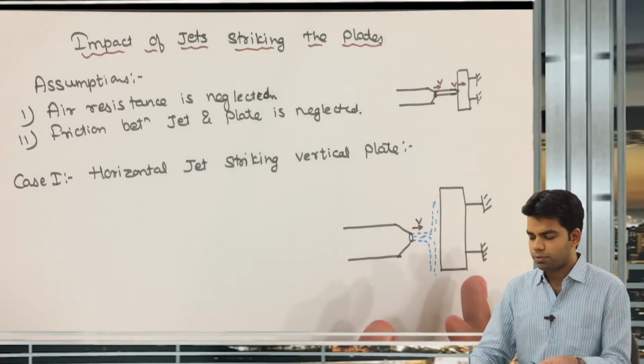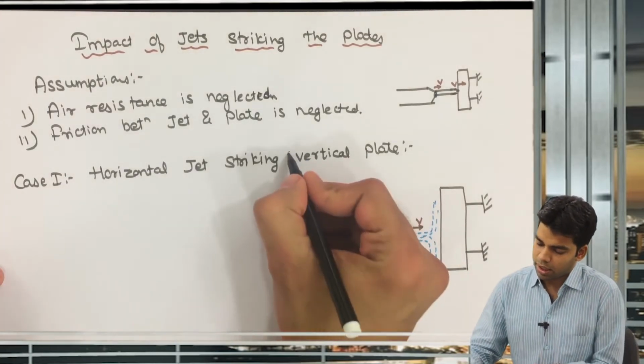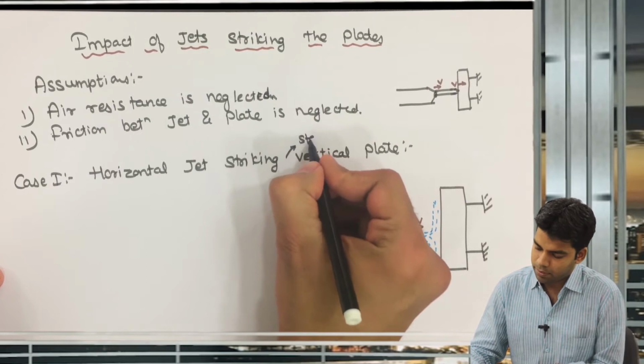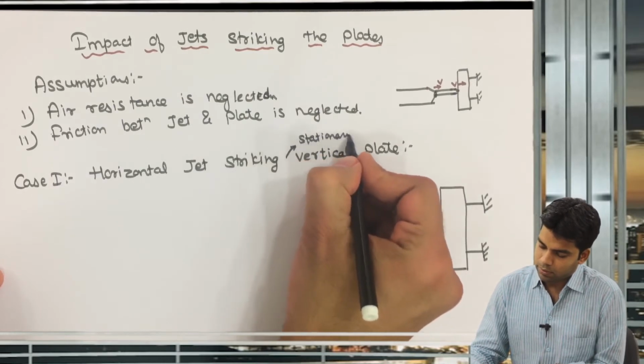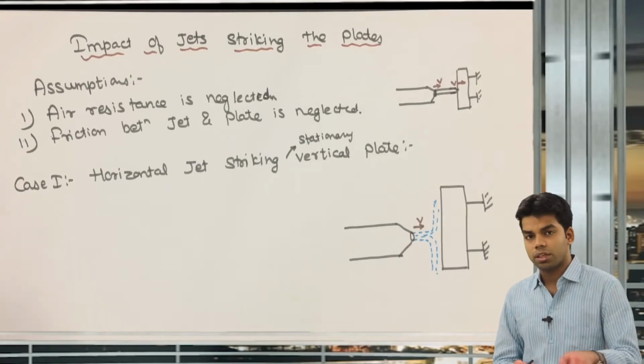The first case is of a stationary vertical plate, so the jet is striking a stationary vertical plate.